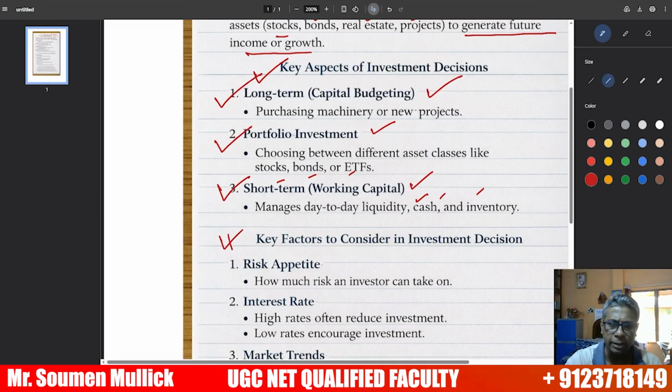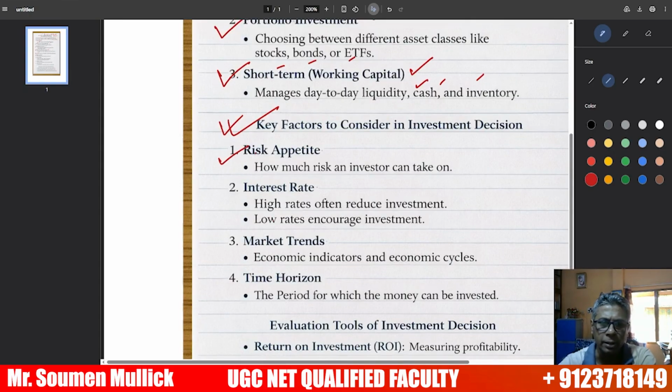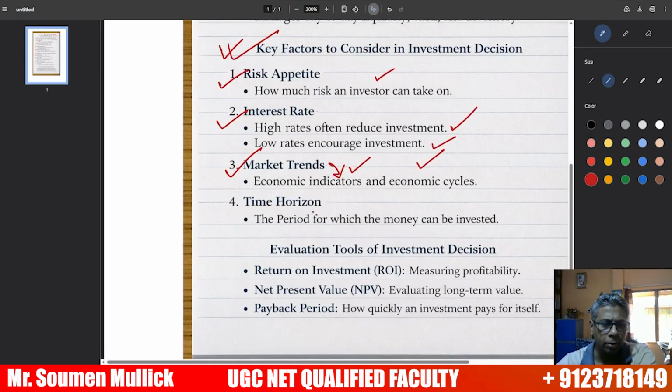What are the key factors considered in the investment decision? Number one, risk appetite, how much risk an investor can take. Interest rate: a high rate reduces investment, and a low rate encourages it. Market trend is another important area. Economic indicators and the economic cycle are related to the market trend. And time horizon, the period for which the money can be invested.